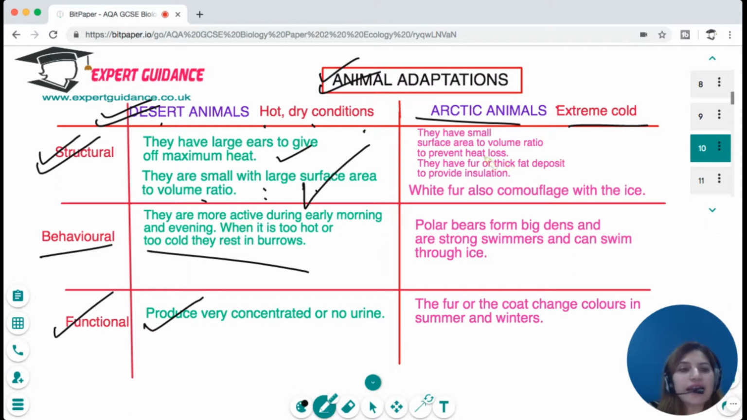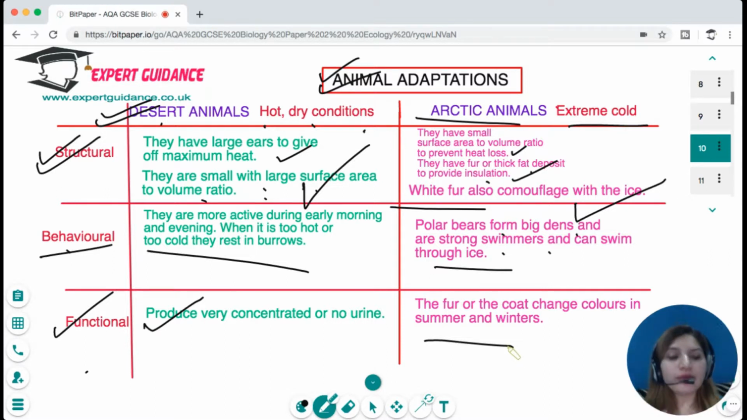For the Arctic animals like polar bears, they have a small surface area to volume ratio to prevent heat loss. They have fur or thick fat deposits for insulation. White fur also camouflages them with the ice. Polar bears form big dens and they are strong swimmers that can swim through the ice. That is their behavioral adaptation. And the functional adaptation is that the fur or coat changes color in summer and winter so that they can easily camouflage and protect themselves from predators.